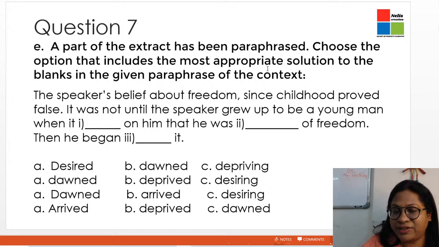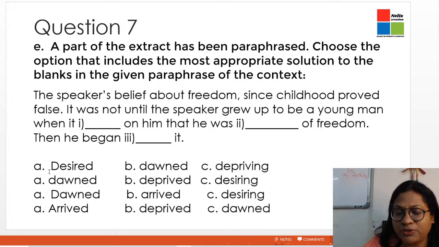Now, a part of the extract, the part that you just read, has been paraphrased, means it has been given in simpler words. The speaker's belief about freedom since childhood proved false. It was not until the speaker grew up to be a young man when it dash on him that he was dash of freedom. Then he began dash it.